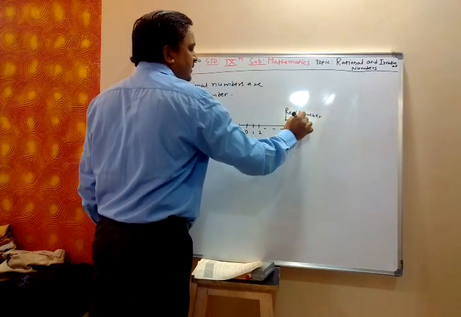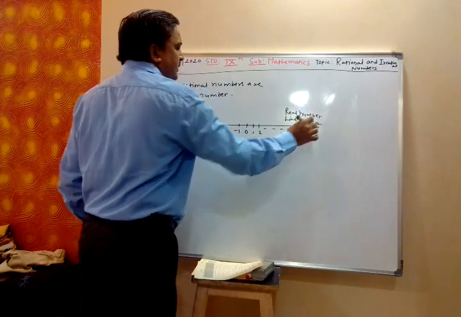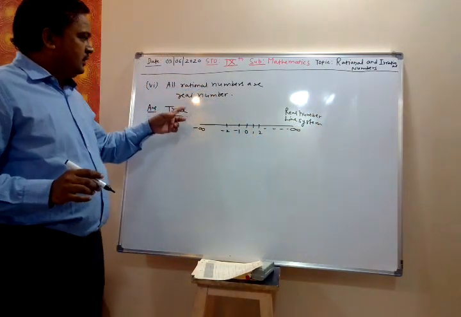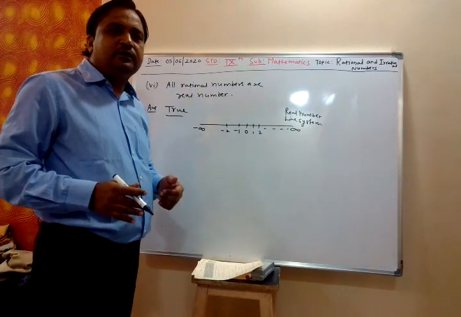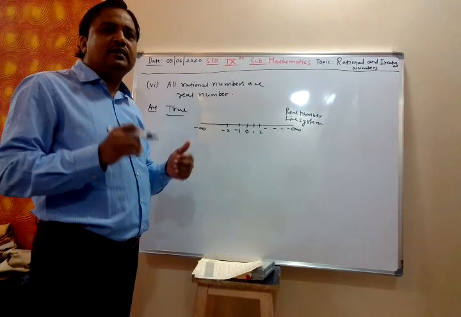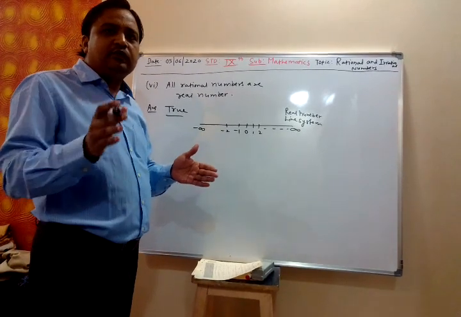What is the question number of this form? So, can a rational number be in negative form? Yes, because rational numbers contain integers also, no? Every integer is a rational number. Every natural